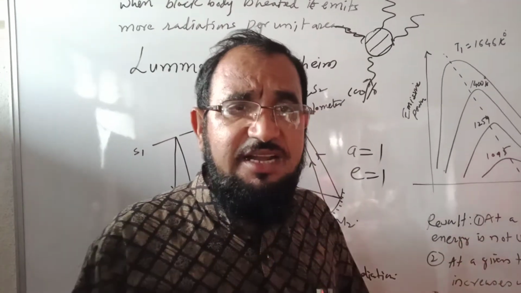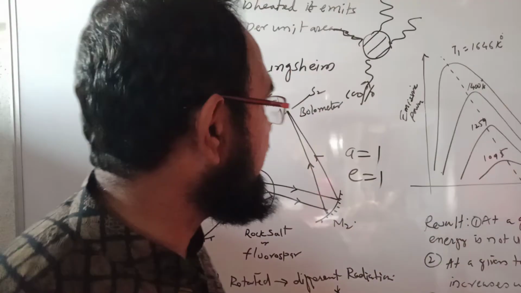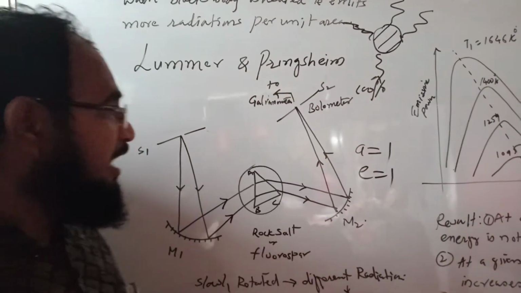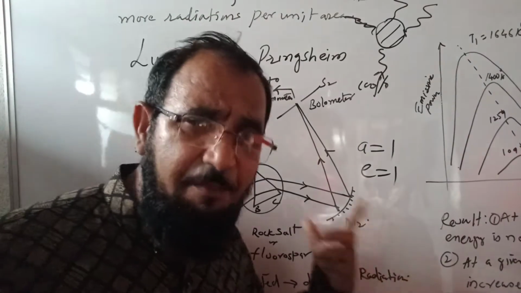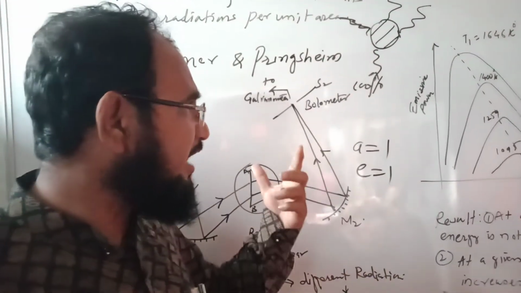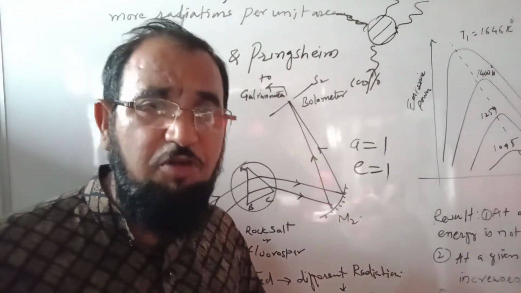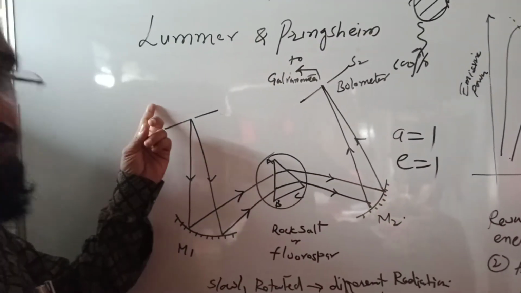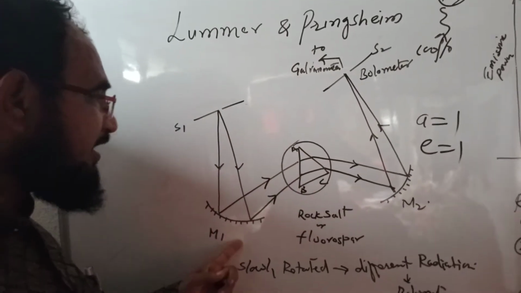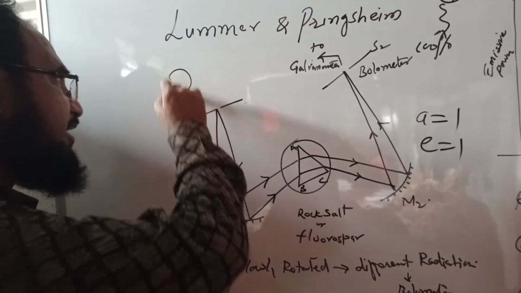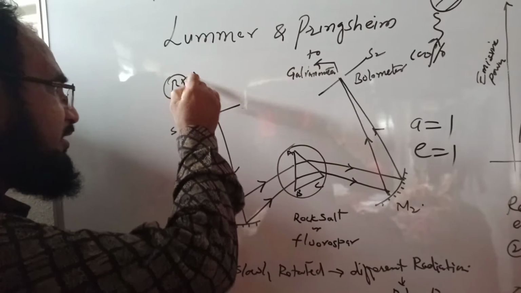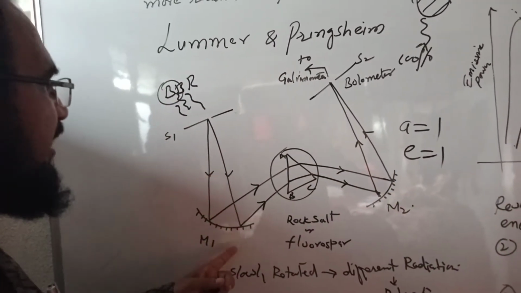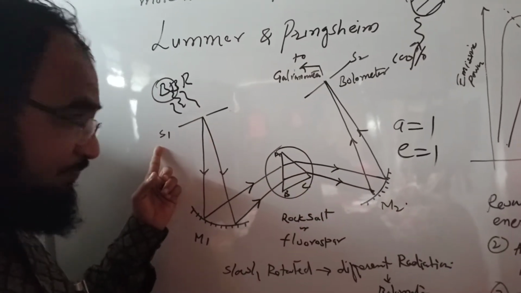So how can we understand the black body radiation? For this purpose, Lummer and Pringsheim designed a simple apparatus. First, the radiations coming out from the black body are allowed to fall on a mirror M1 through the slit S1.